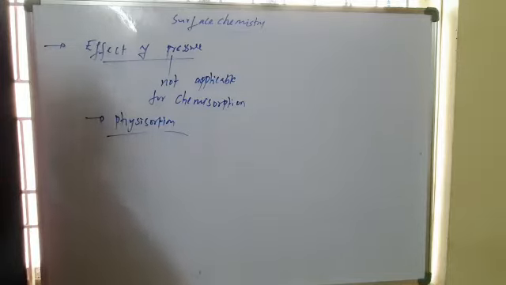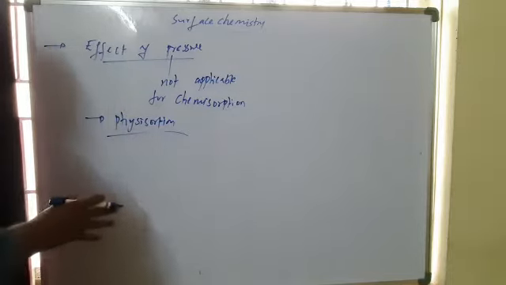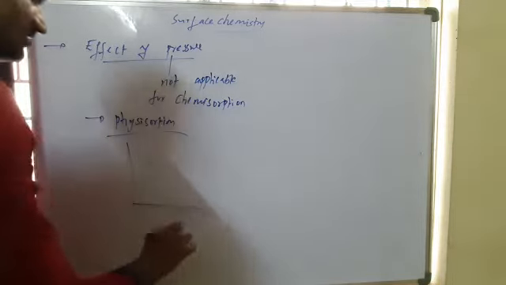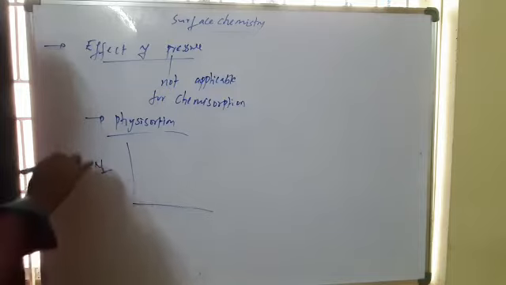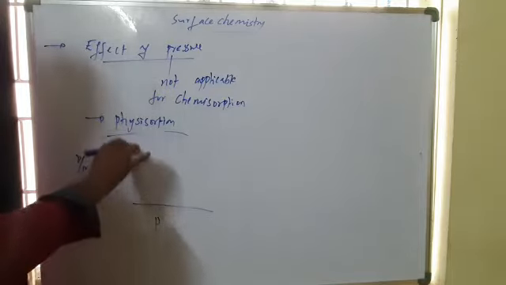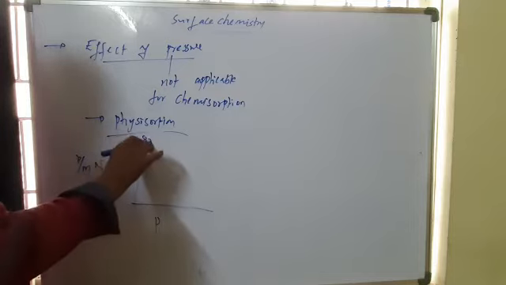For physisorption, how does the extent of adsorption change with pressure? For nitrogen gas, this is the pressure axis, at constant temperature, 83 Kelvin.